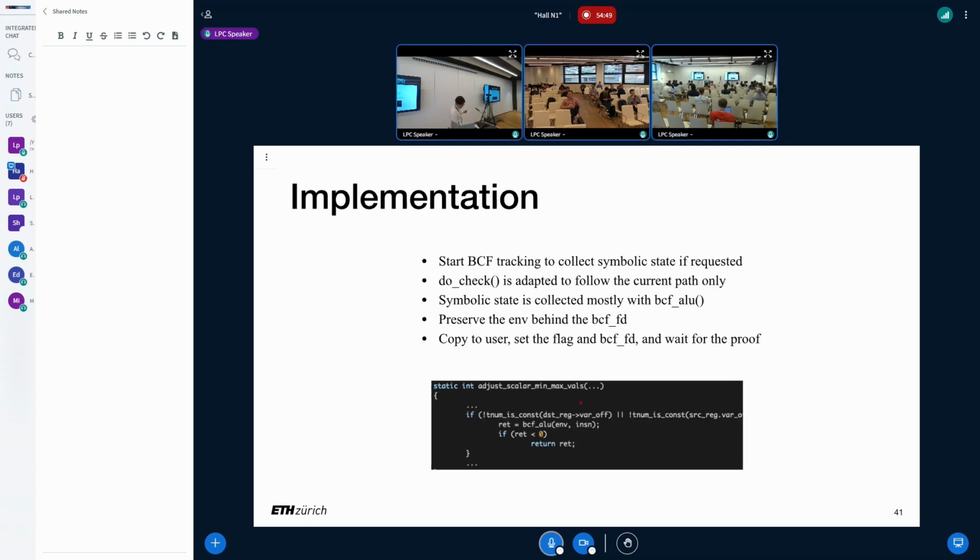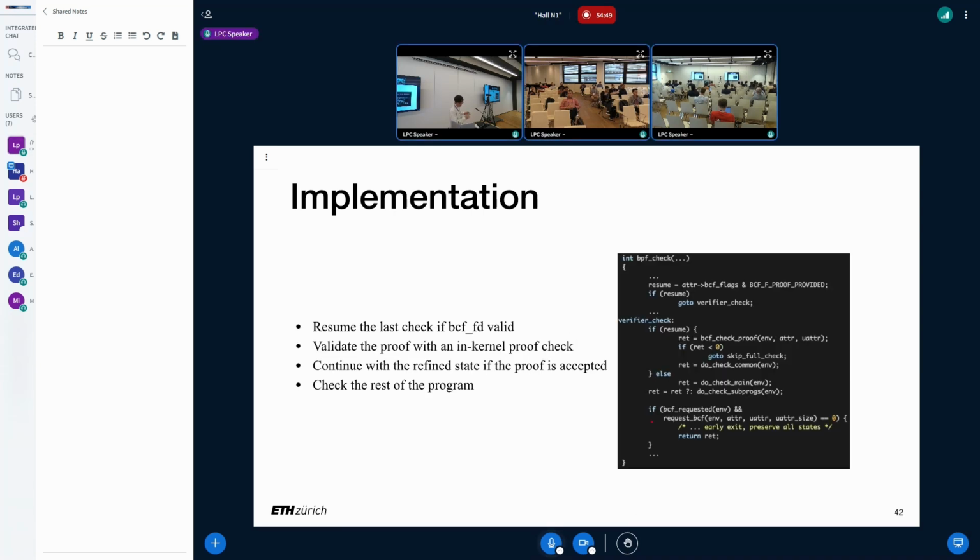And in check ALU, we just record the computation. That's just the basic map from BPF opcode to BCF opcode. That's very simple. We just capture everything. And at the top level, we see if proof is provided. If it's provided, we will resume the last check. We just go to the verifier checker. We don't do all those basic checks. We just skip everything and try to resume.